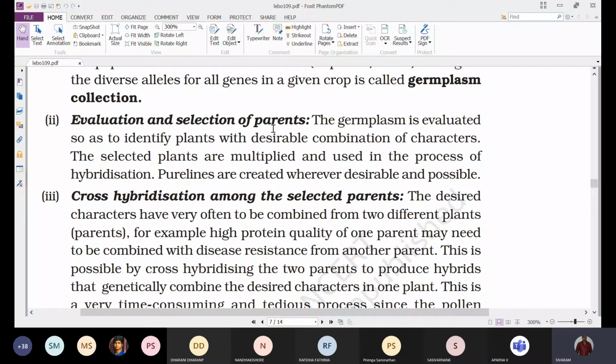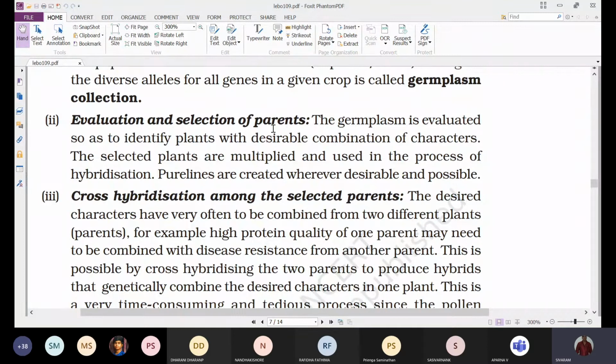And later, those two plant varieties which are showing homozygous nature or pure line for that character will be selected as parents, and those are crossed. This process we call evaluation and selection of parents.